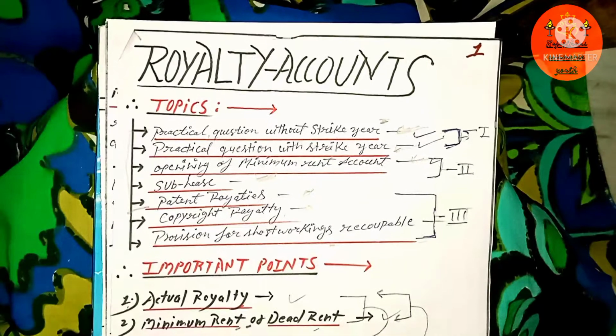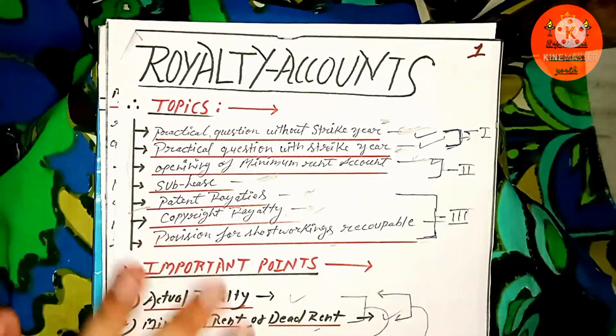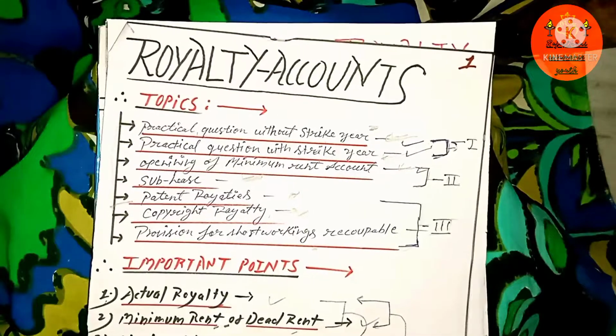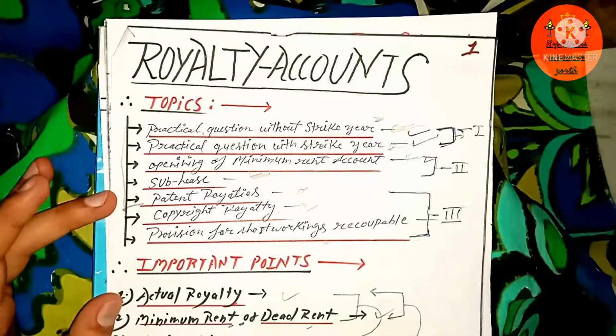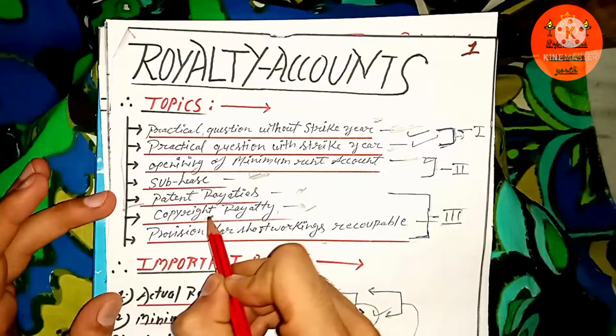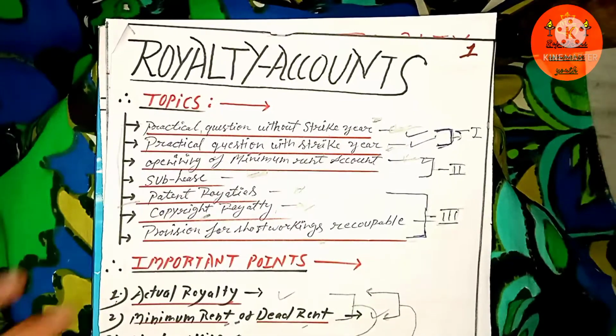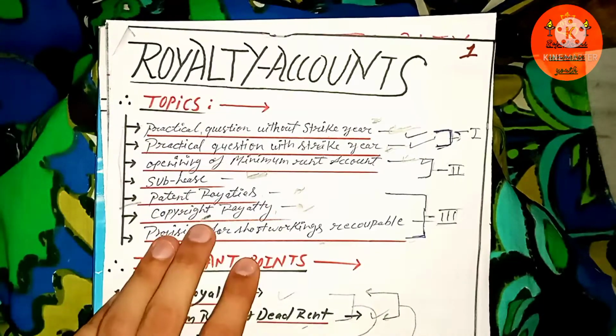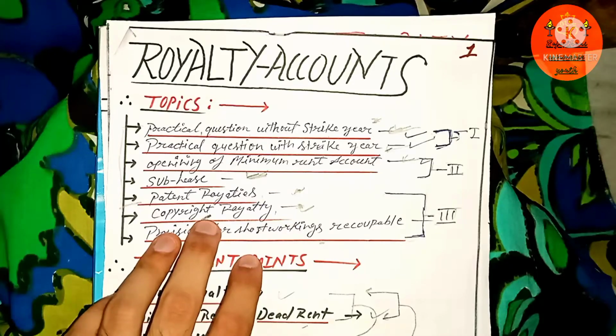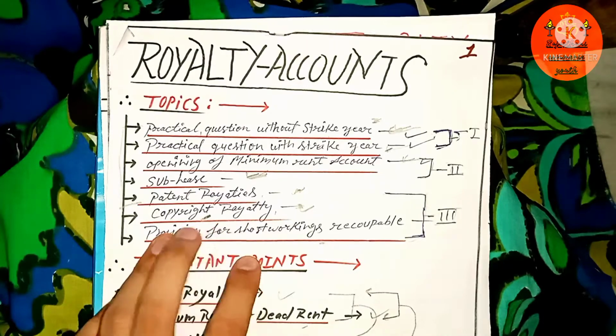So today I'm going to take another topic, which is called copyright royalty. I know you may all be familiar with the word copyright. Today we're going to discuss this word and what status it has regarding royalty in the chapter.